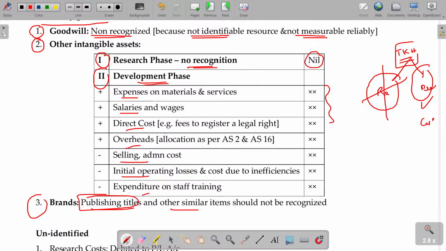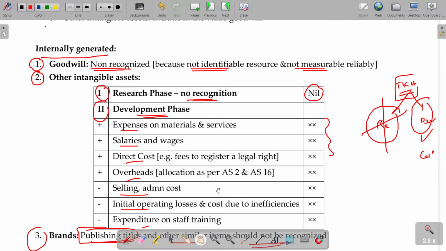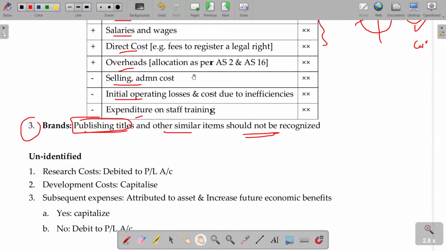How can I find out the value for my brand? It's self-generated usually. Coca-Cola. I want to use the Coca-Cola brand for my cool drinks, but they demand some fee to pay. The Coca-Cola brand is self-generated. They have not spent any money, so it should not be recognized. Is that clear? Provided it is internally generated and identifiable.